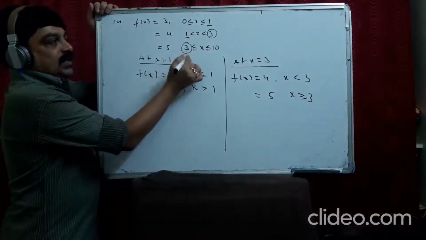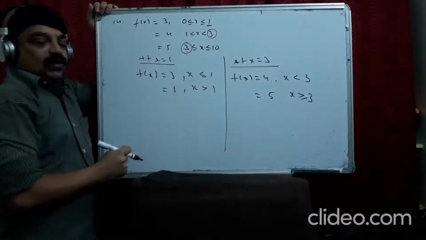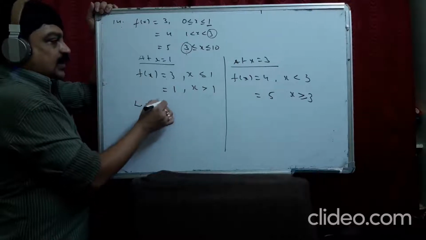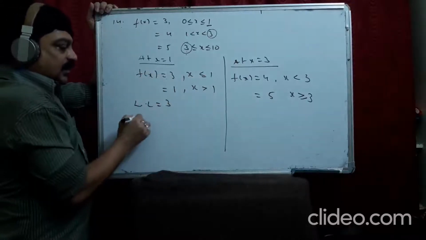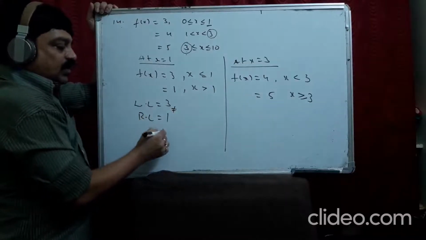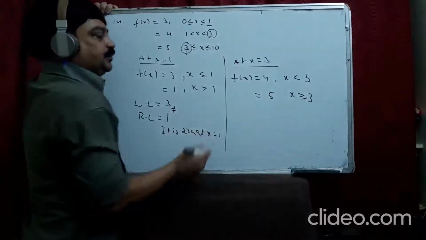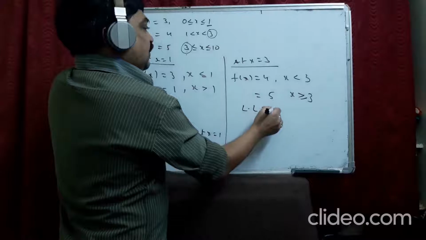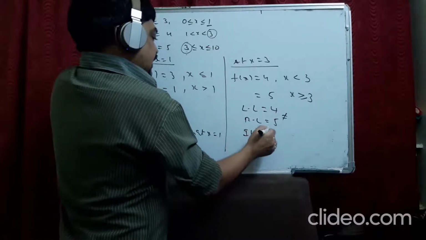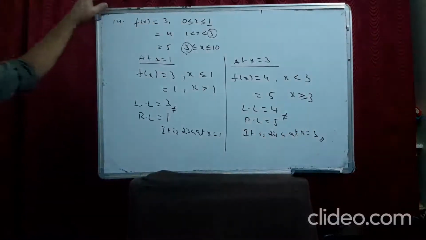Now, clearly you can see, no? Left limit is 3 directly. Right limit is 1. No need to do more. Both are not equal. Therefore, it is discontinuous at x equal to 1. Here also, left limit is 4 and right limit is 5. Both are not equal. Therefore, it is discontinuous at x equal to 3.